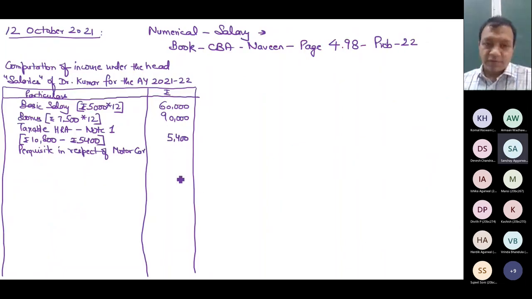Sir, 1800 per month. 1800 per month. For how many months? 5 months. Sir, 5. 5 months. Yes. Because the same car was purchased by Kumar on 1st September.